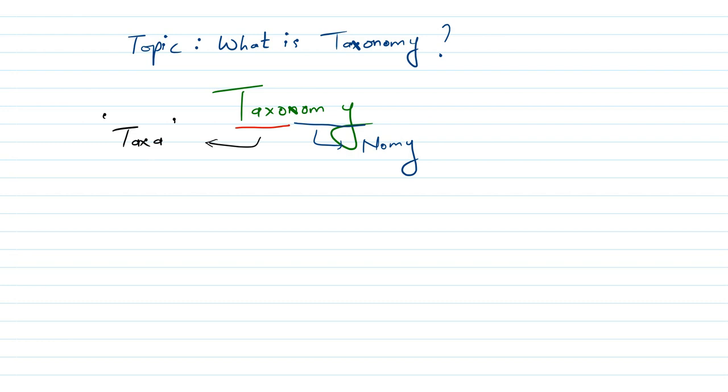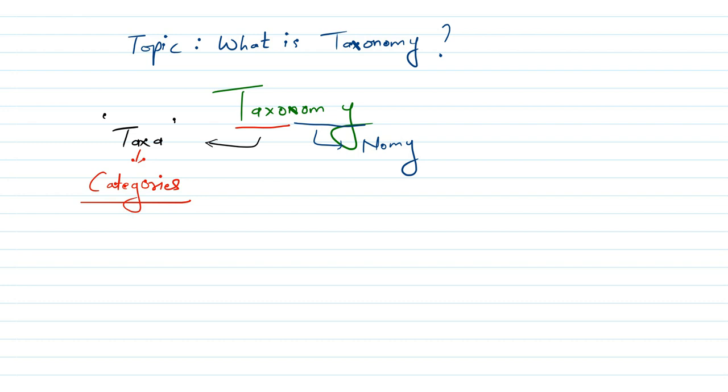Now in simple words, taxa means categories. I will explain in a while what you understand by categories, but first let's understand step by step. So as I said, the meaning of the word taxa is categories.